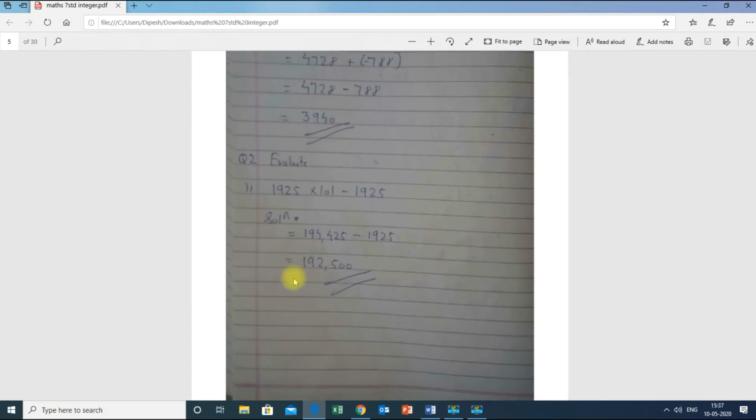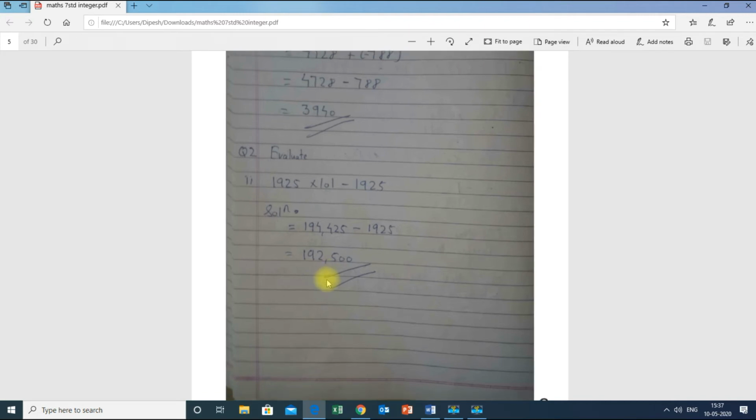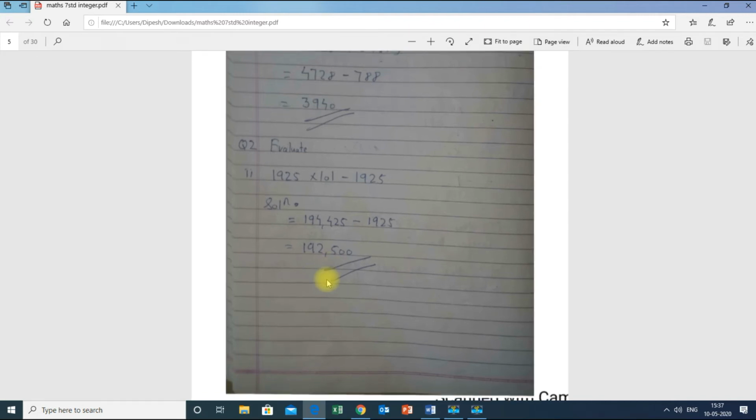Next, evaluate 1925 into 101 minus 1925. As it was earlier sum, we have done plus over here. It is the same type of sum, it is minus over here. So 1925 into 101 is 194425, and then I subtract 1925. When I subtract, I get my final answer, 192500. So I hope you understood this type of sum. It is very easy to understand.